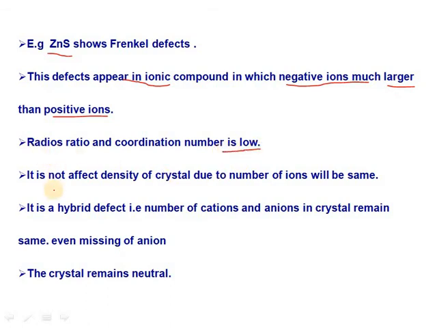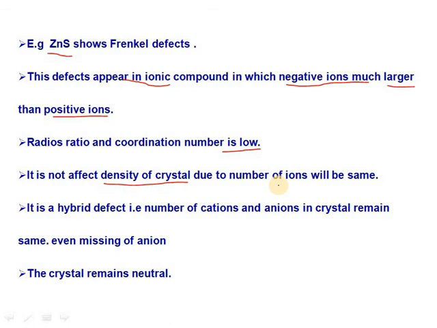The Frenkel defect does not affect the density of the crystals, because the number of ions remains the same. The only difference between Schottky and Frenkel defects is that in Frenkel defect the number of ions is the same, and therefore the density is not affected. Only the positions of cations are changed in Frenkel defect.